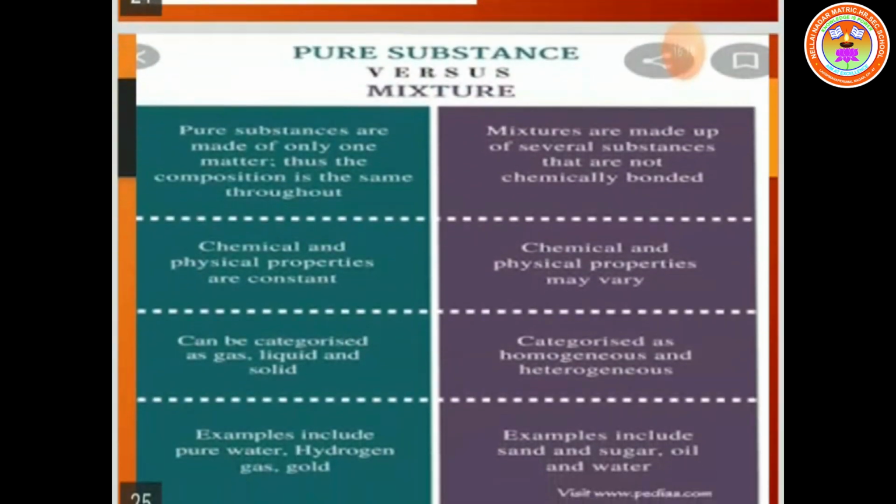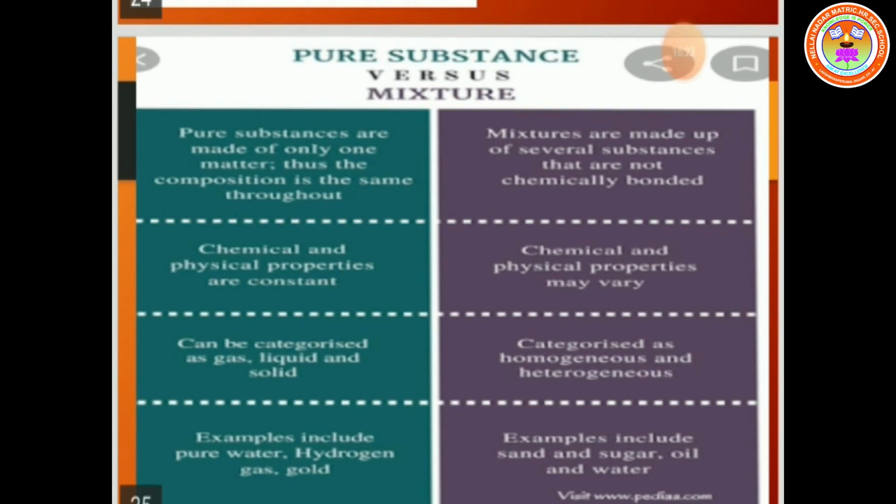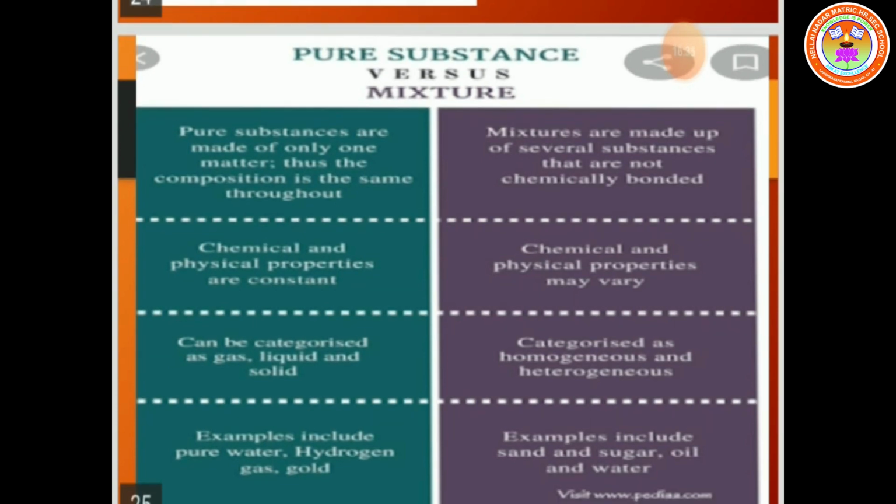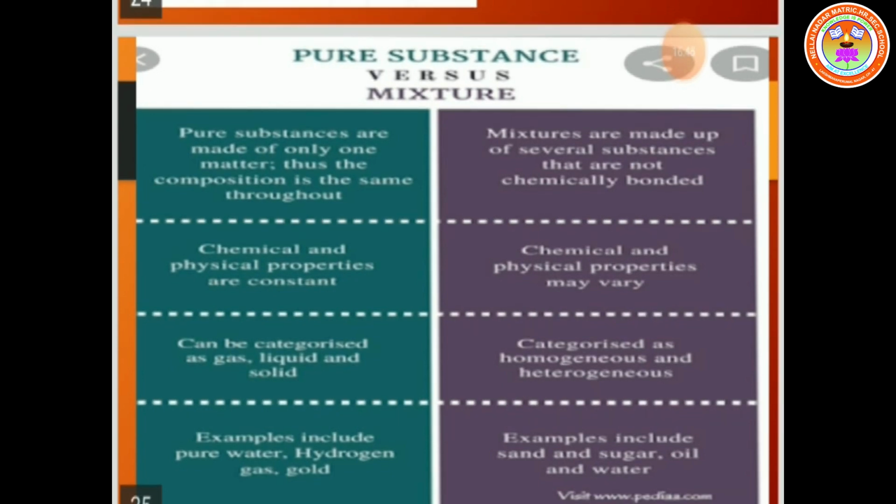Once again we can recall pure substances, and the difference between pure substances and mixtures. Pure substances are made of only one kind of matter, thus the composition is the same throughout. Mixtures are made up of several substances that are not chemically bonded. For pure substances, chemical and physical properties are constant.